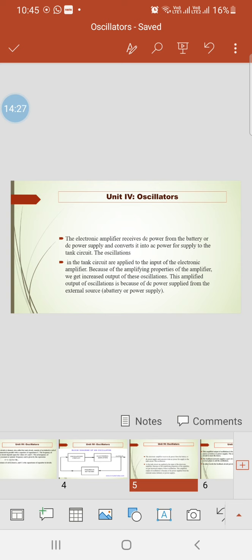So if we take an interest in this chapter on oscillators, then you can obtain knowledge, and you can also get a source of money. So my point is that one has to concentrate carefully on this unit, that is, oscillators.